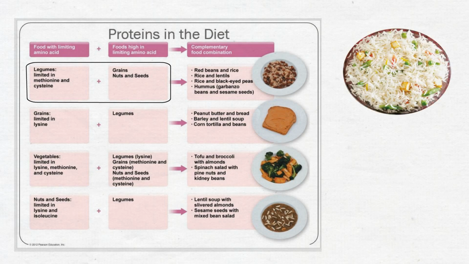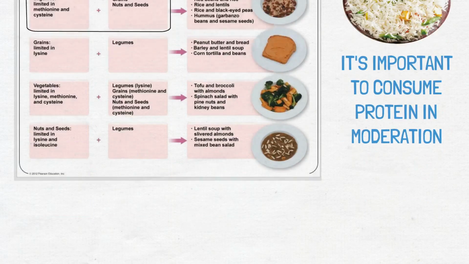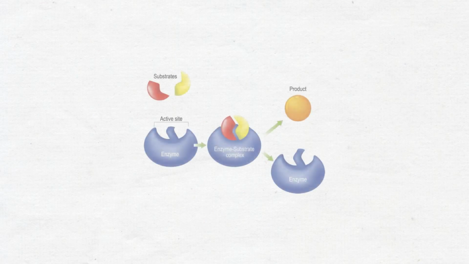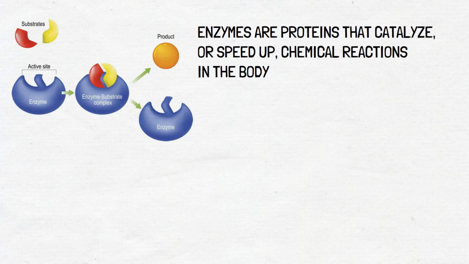However, it's also important to note that excessive protein intake can be harmful to health, particularly if it comes from high-fat animal sources. Therefore, it's important to consume protein in moderation and to choose lean sources of protein whenever possible. One of the primary roles of proteins in the body is to serve as enzymes. Enzymes are proteins that catalyze, or speed up, chemical reactions in the body. Proteins are also involved in cell signaling and communication.